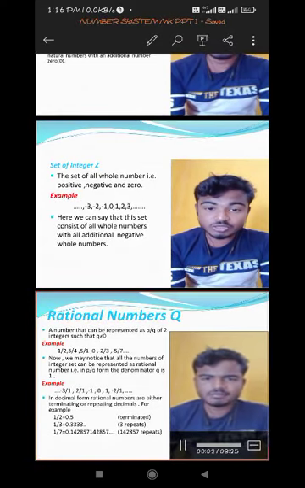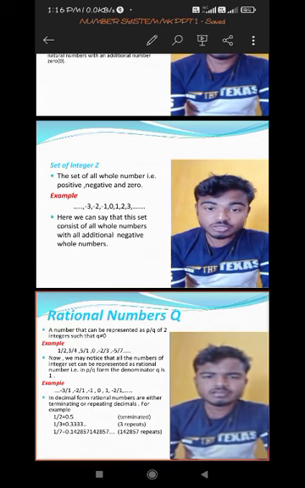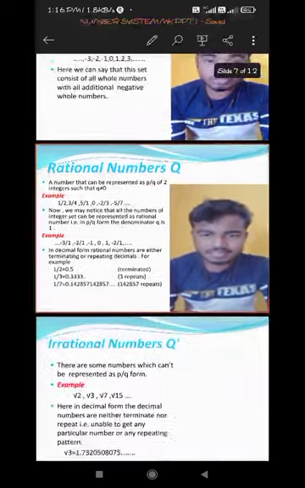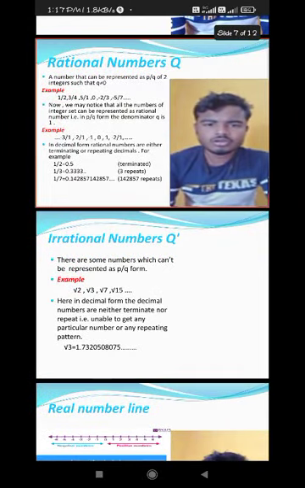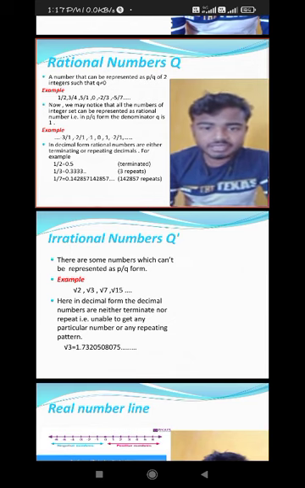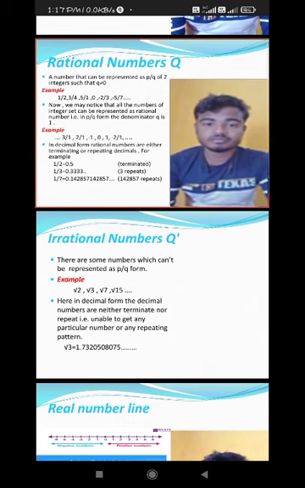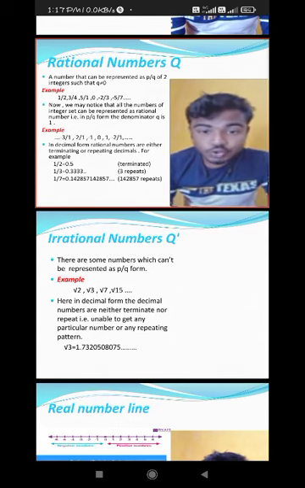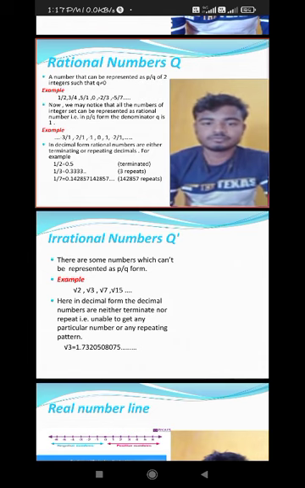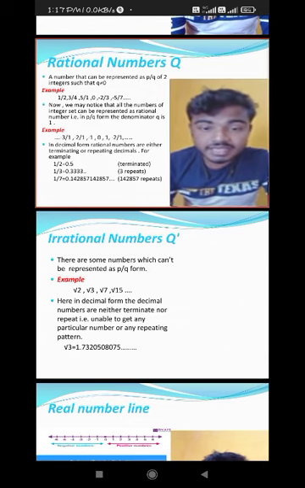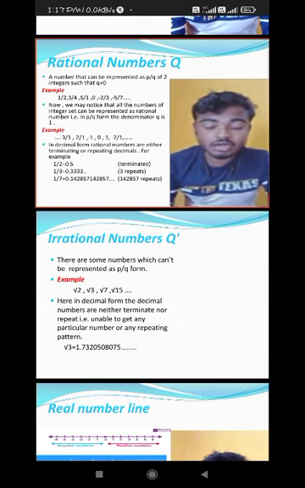Now come to the rational number part. What is a rational number? A number that can be represented in p by q form, meaning in a quotient form, fraction form, where p is the numerator and q is the denominator, and here q should not be equal to 0. What are examples of such numbers? Suppose 1 by 2, -3 by 2, 1 by 7, 1 by 3.